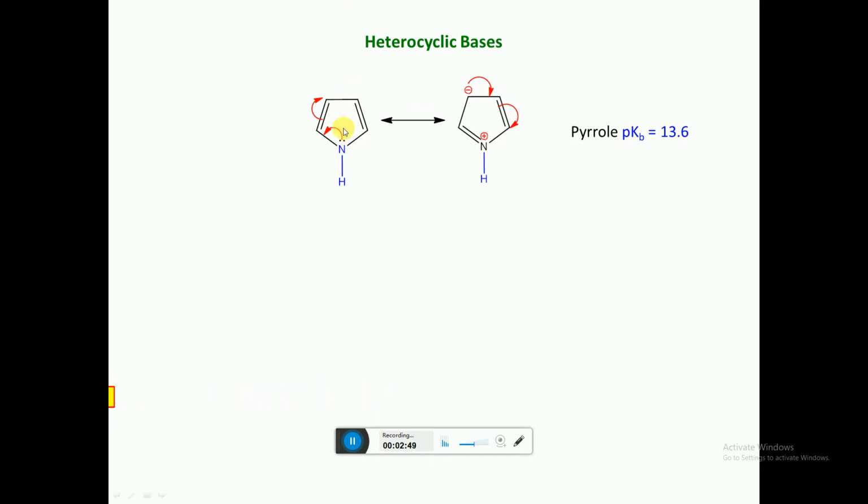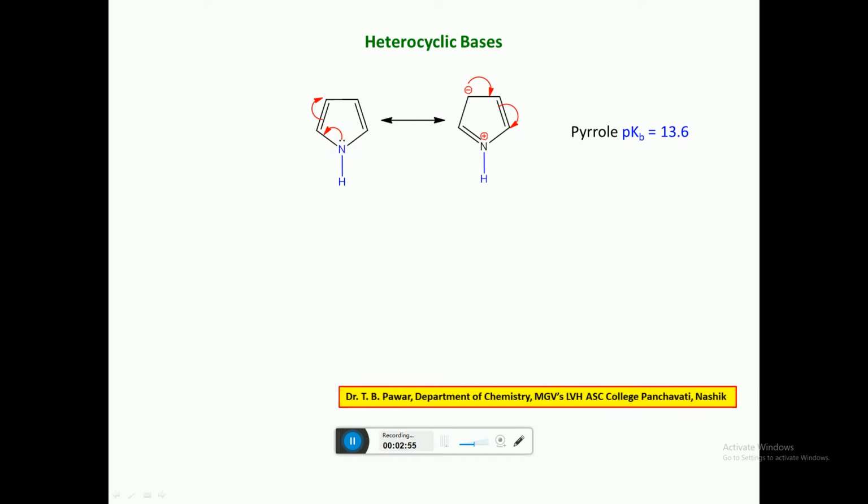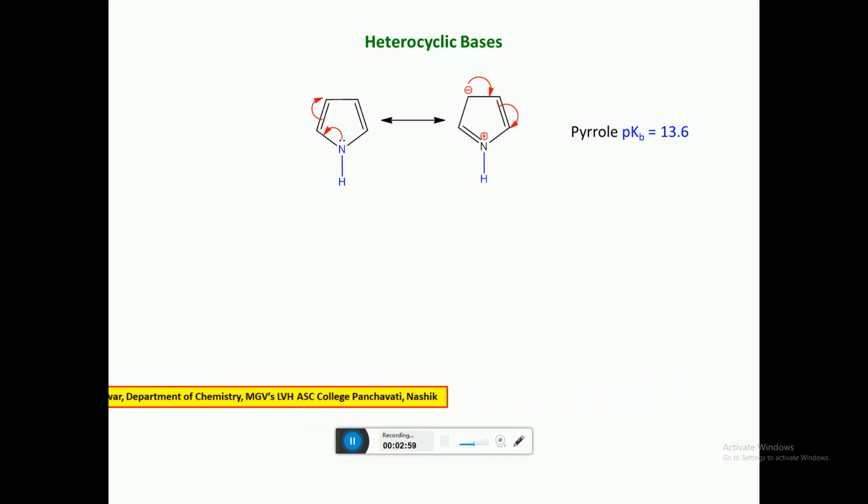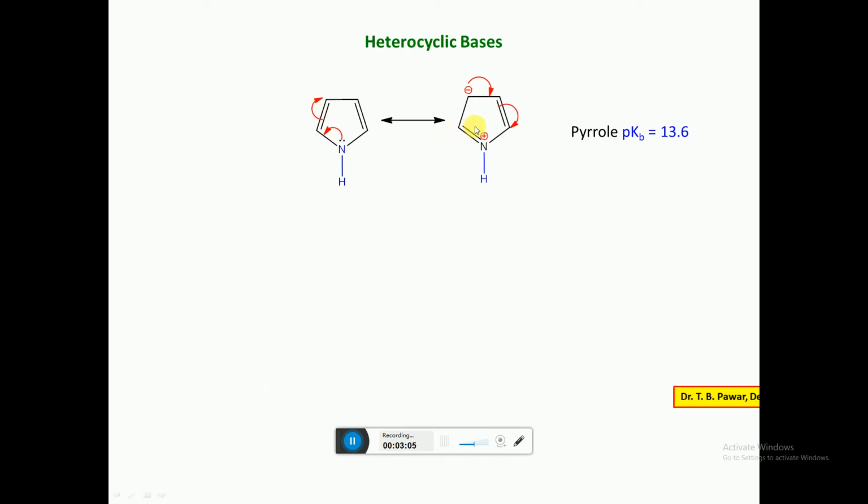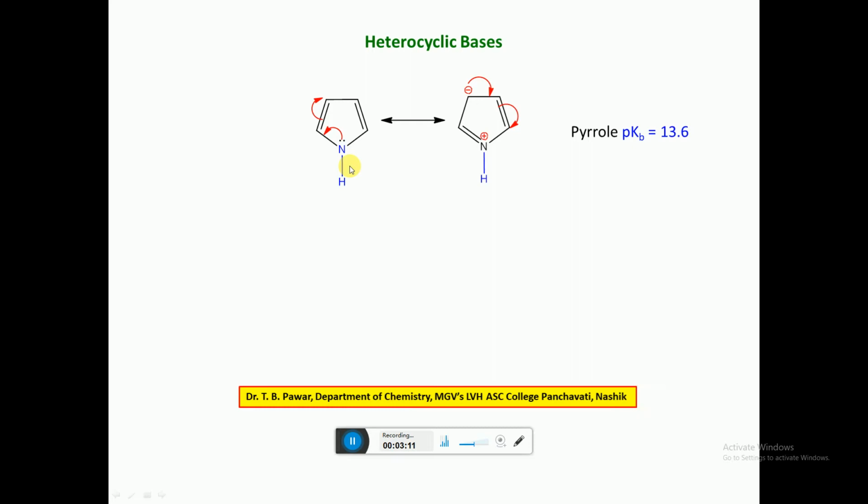So the availability of this electron pair decreases and obviously the base strength decreases.